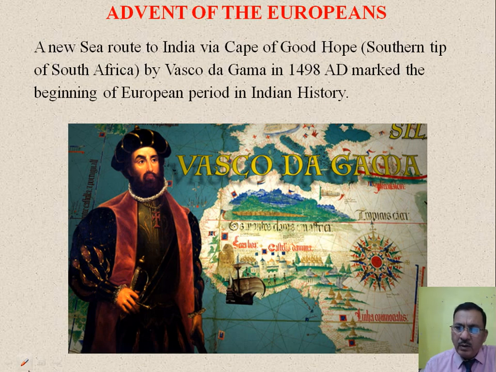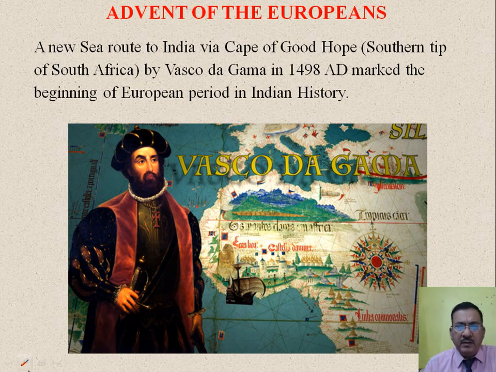Aurangzeb was not the last Mughal emperor, but he was the most powerful Mughal emperor who had established his empire almost throughout the country, and he ruled more than 48 years. But after his death, the history of our country entirely changed.